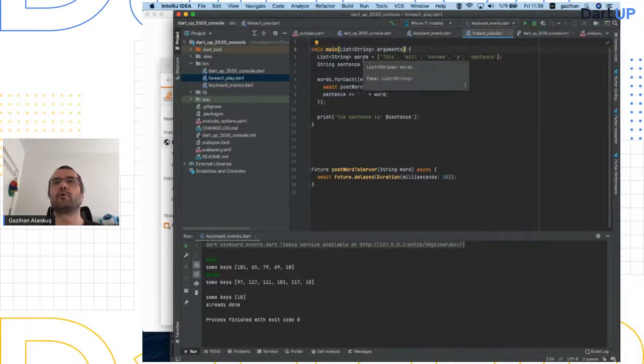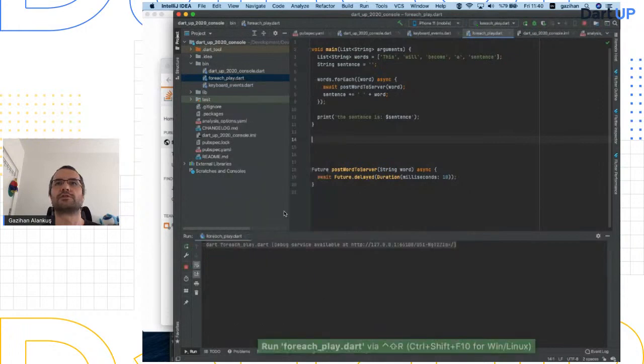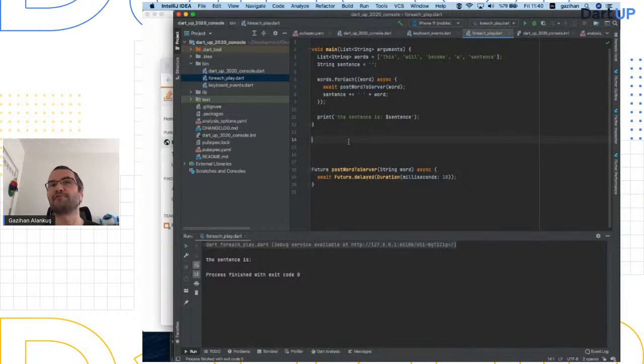Yeah, so I have a list of words. If I do forEach on them, and I'm posting them to the server, let's say, which will be just a delayed thing. My goal is, I have the words, I'm posting them to the server, and I'm forming a sentence out of them. And then after that, I'm printing the sentence. So when I start this one, what was I thinking here? I remember now. The sentence is empty. Why is the sentence empty?